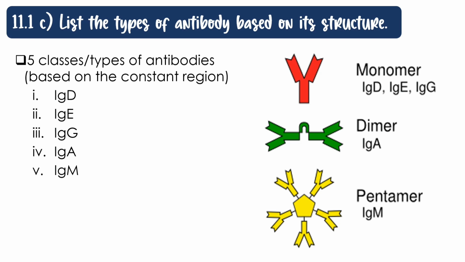IgD, IgE, and IgG exist in the form of a monomer. IgA exists in the form of a dimer, while IgM exists in the form of a pentamer. That's it for the structure of antigen and antibody.